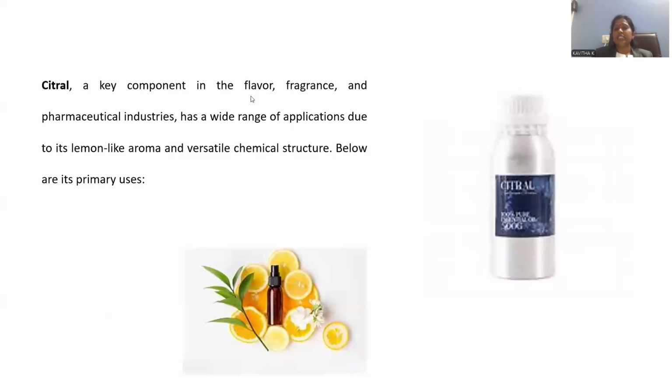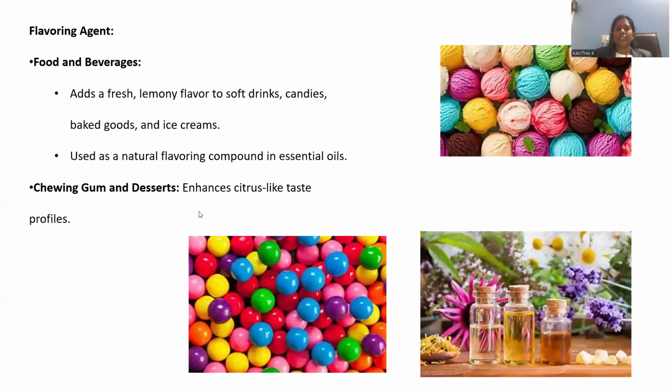So obviously citral is able to enhance the flavor of food, and it will give the fragrance, aroma-like smell, and the perfumery tendency will be there. It has the property of diffusion, being an essential oil, and medicinal properties are also key attributes of this molecule. It has a lemon-like aroma, so that we can find distinctive applications in various fields. Let's go with the flavoring property.